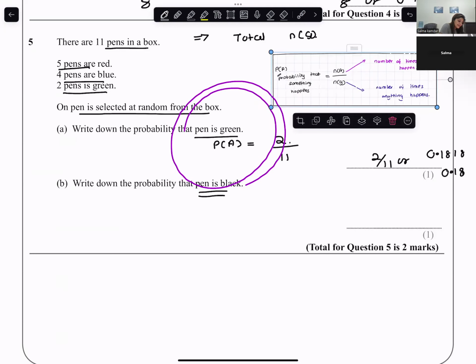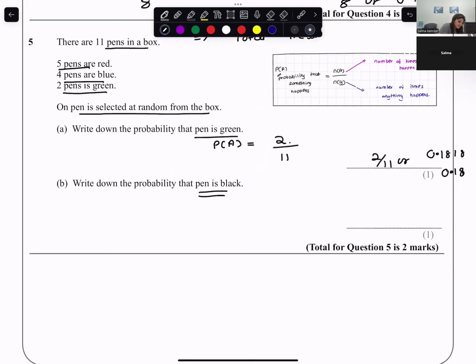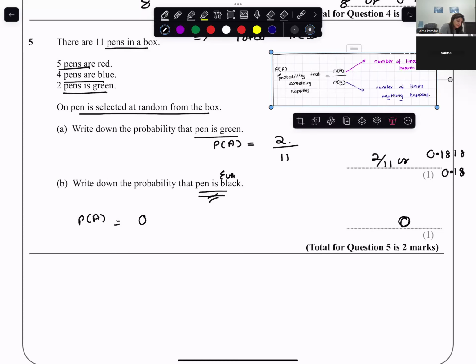Write down the probability that the pen is black. So the probability that it happens, the pen is black, this would be an event. So probability of A, number of times it can happen. How many black pens do you have? 0. There are no black pens, so this is impossible to happen. Okay. Let's take another example.